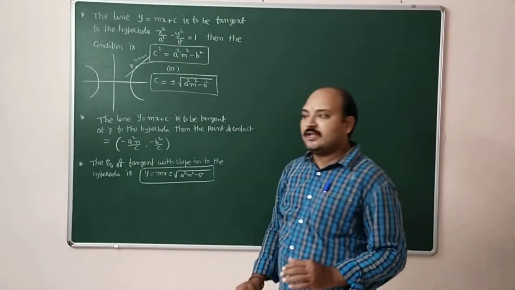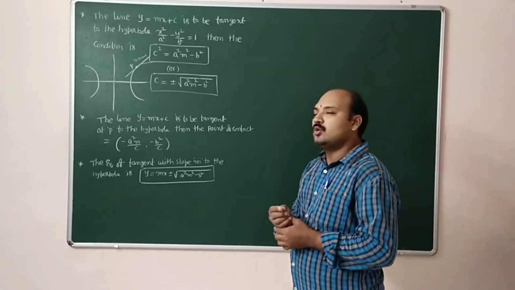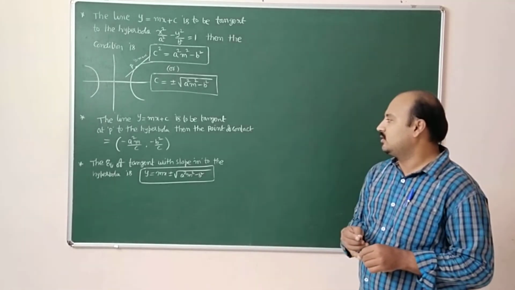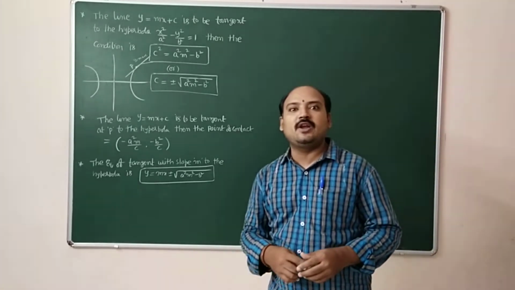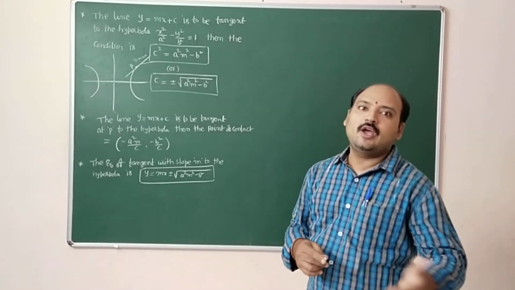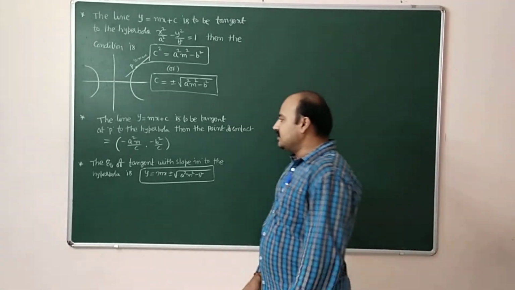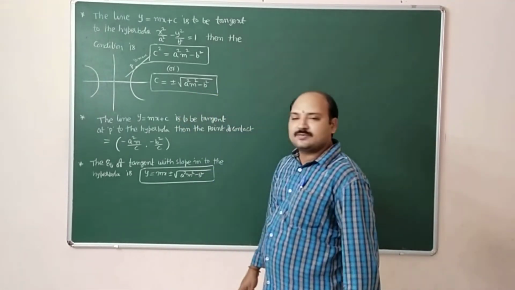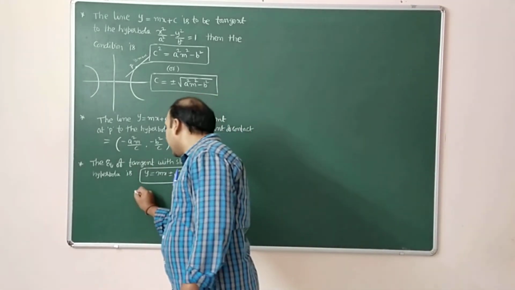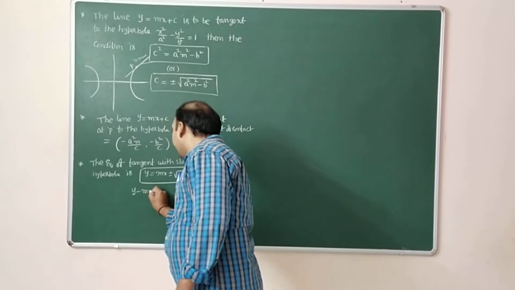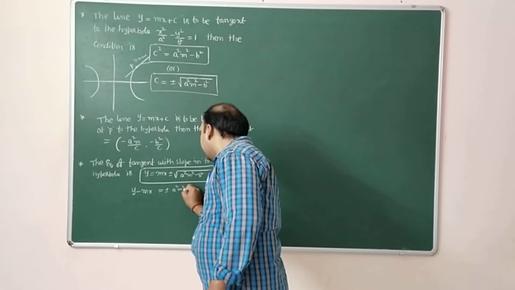After completing the tangent equation, we need to discuss the director circle. The point of intersection of perpendicular tangents to the hyperbola lies on the director circle. How it will come: this equation y is equal to mx plus or minus root over a square m square minus b square, mx we can take this side. y minus mx is equal to plus or minus root of a square m square minus b square.